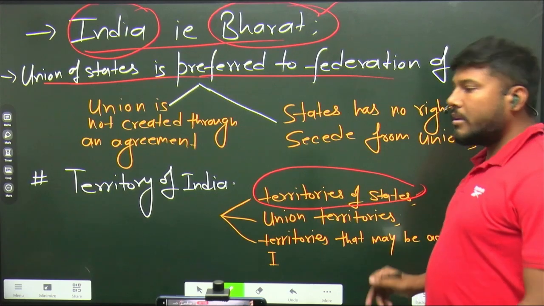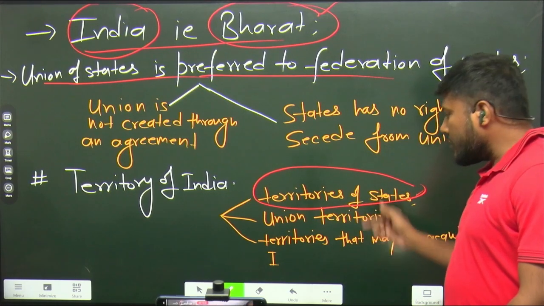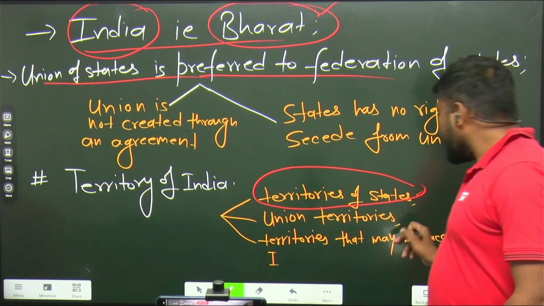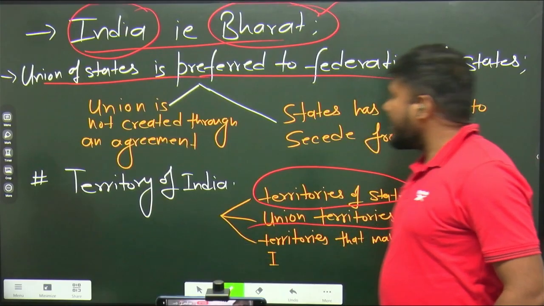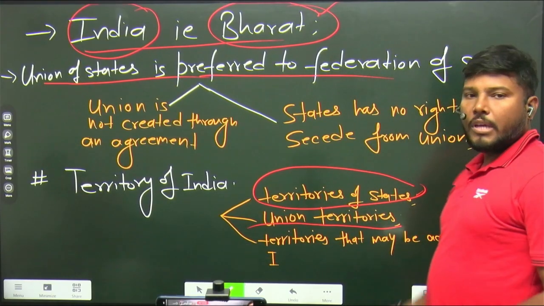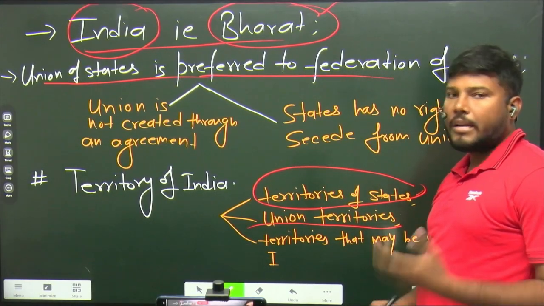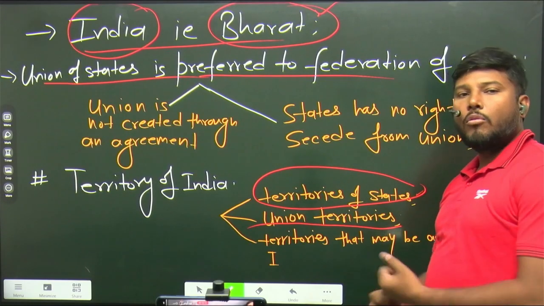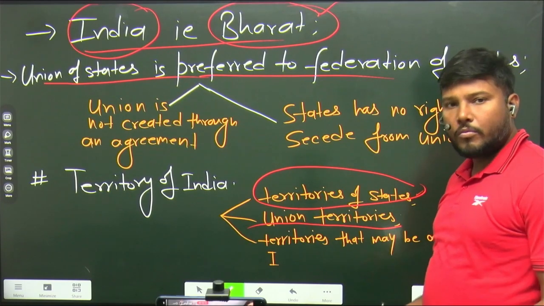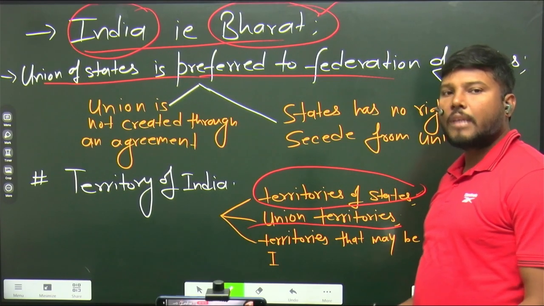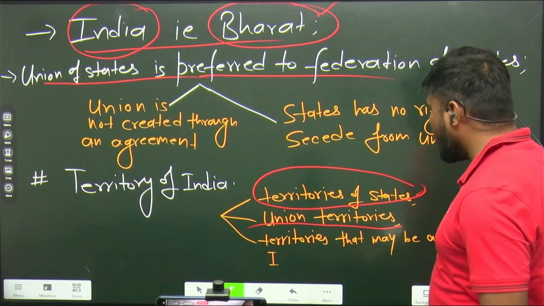The second one is union territories. Union territories are territories which are governed by the union government directly. There is no state government, no state legislature, except a few union territories which have their own legislature.